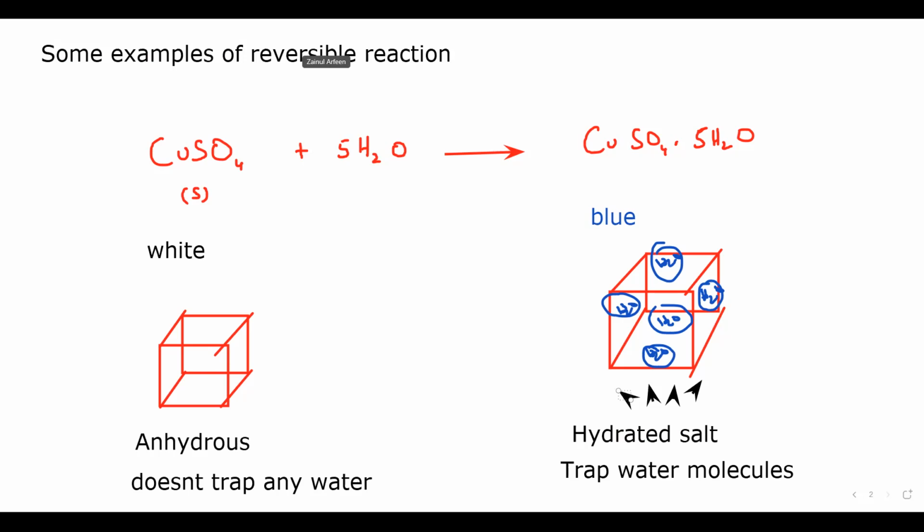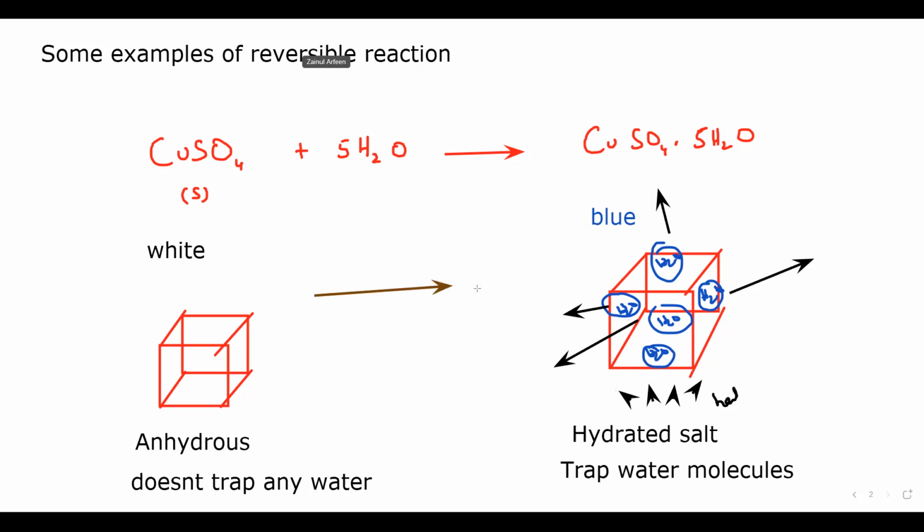When we supply heat energy, the water evaporates or is removed. The moment we supply the heat energy, these water molecules go out of the lattice, and it turns back to anhydrous salt again.